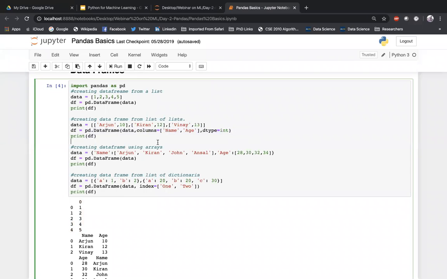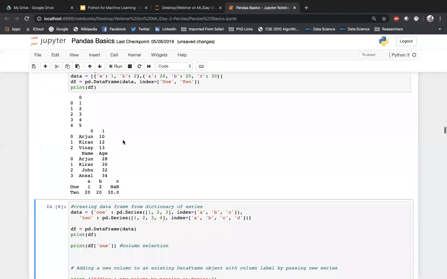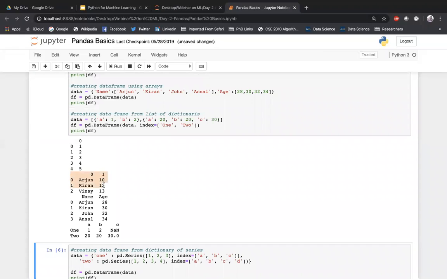What I did basically is convert that into a data frame, passed this list of lists, and mentioned the column headers. When I say columns equals name and age, you can see that in the output, name and age will come as the column headers. For example, if I had removed this and run it, you can see that we got the table, but there are no column headers, and pandas is doing the default indexing.